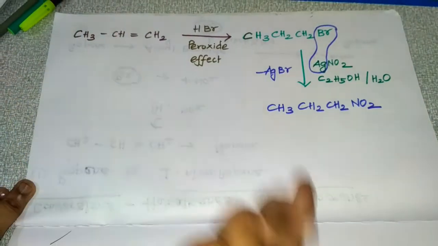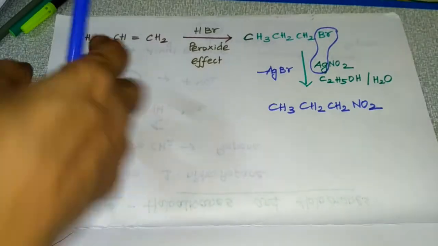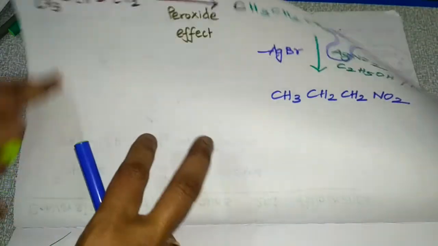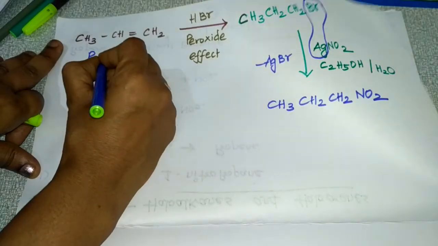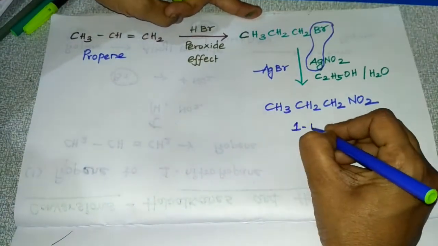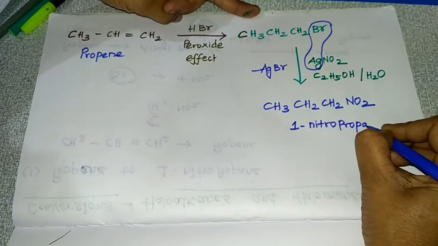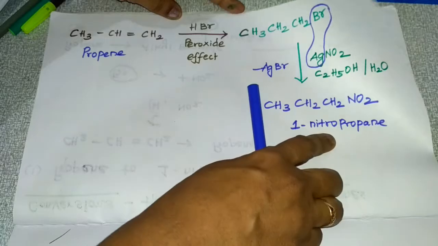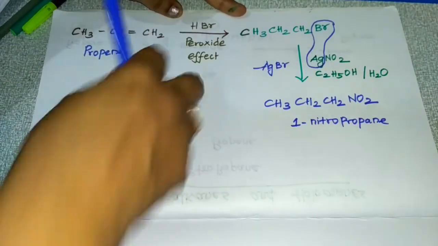I didn't add this NO2 directly to the alkene. Understood, students? If they ask you to convert propene to 1-nitropropane, first you have to add bromine.